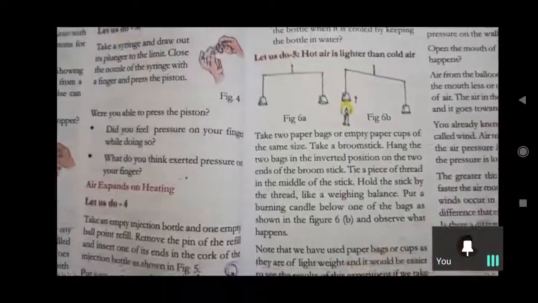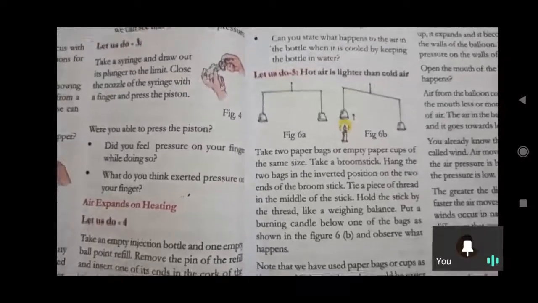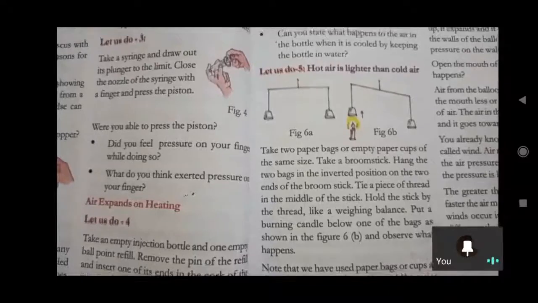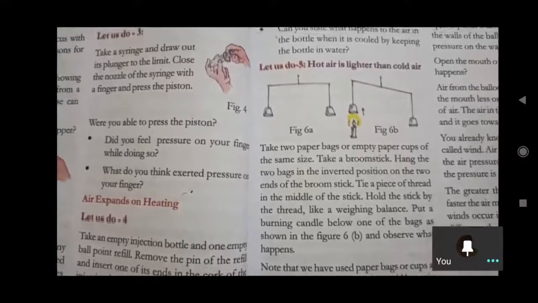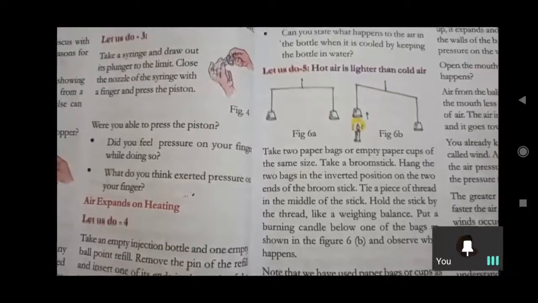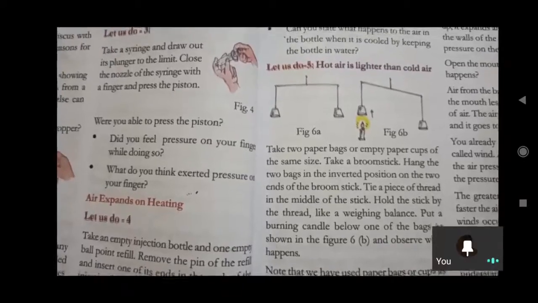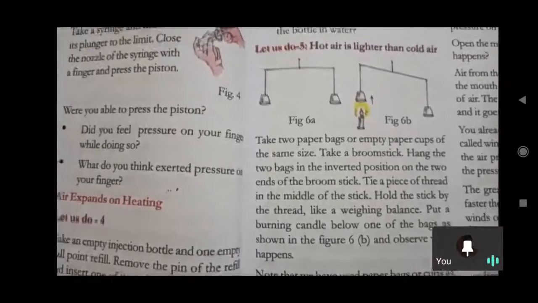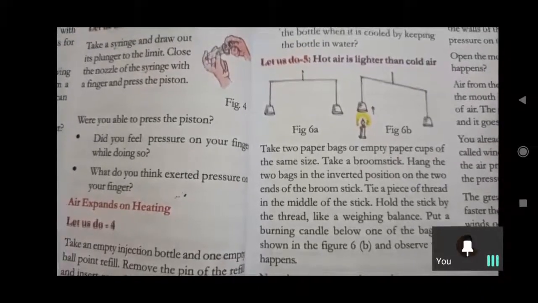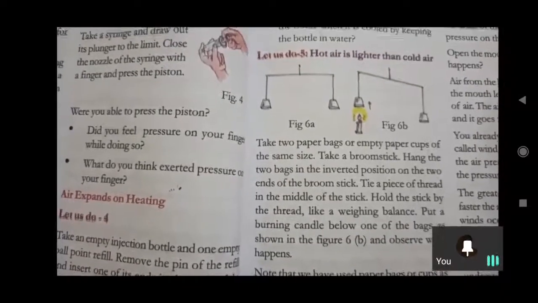And coming to hot air is lighter than cold air. How can we observe? By candle experiment. So if we take two empty paper cups, and take a broomstick and hang the two cups in the inverted position on the two ends of the broomstick. Inverted position, reverse direction. Yes, like this, the paper cups you kept. Then afterwards tie a piece of thread on the middle of the stick. So like a weighing balance, we make that one.